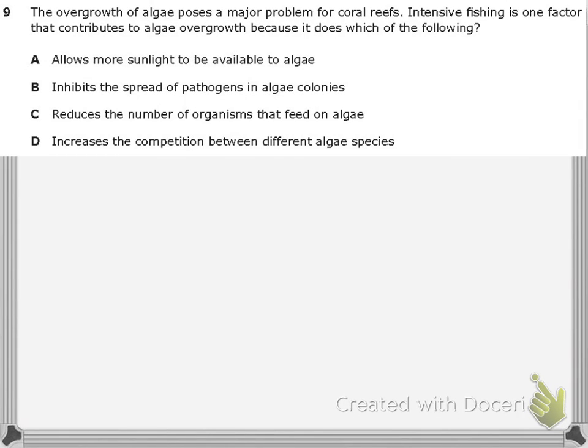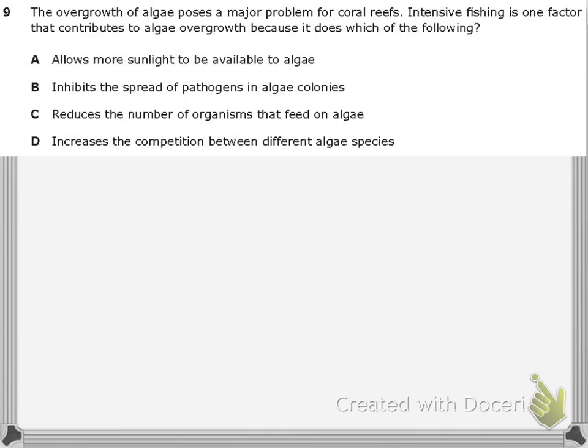Number 9 states the overgrowth of algae poses a major problem for coral reefs. Intensive fishing is one factor that contributes to algae overgrowth because it does which of the following? So before we look at the answer choices, let's make sure that we understand what the question is asking. The overgrowth of algae poses a major problem for coral reefs.